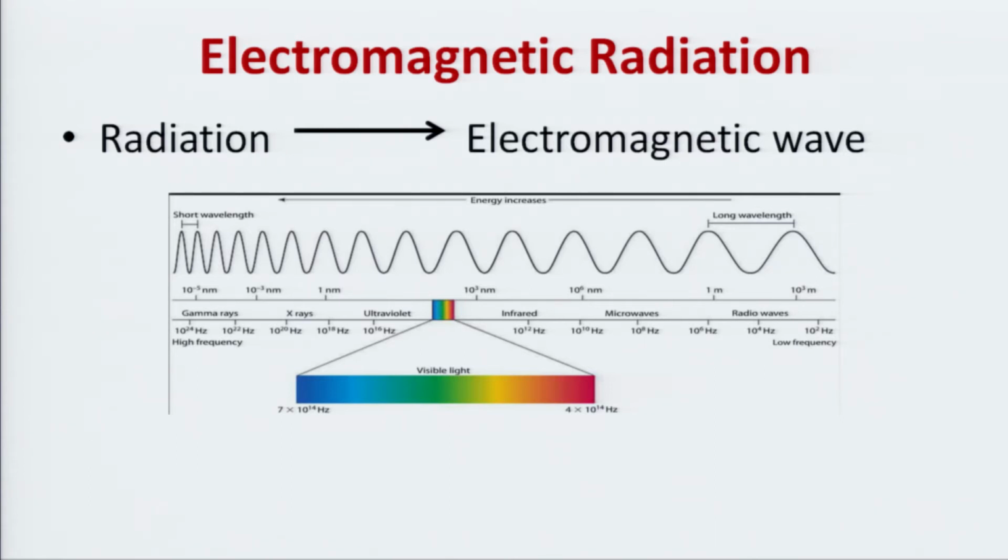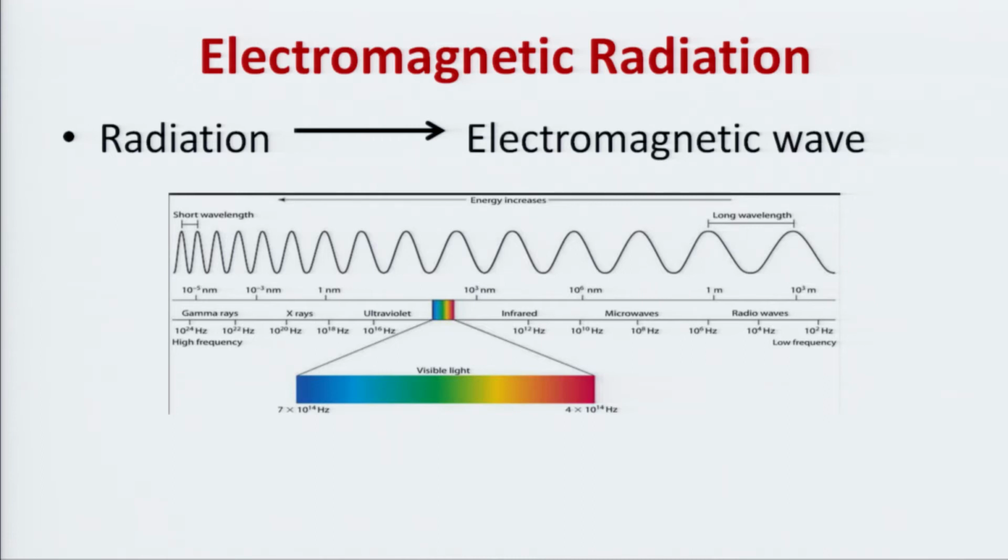All these names we just know about: radio waves, microwave, infrared, ultraviolet, X-rays, gamma rays, all rays belong to the electromagnetic wave. The only difference is energy, and energy here depends upon wavelength or frequency. We will study in detail, but first of all we must understand what radiation is.